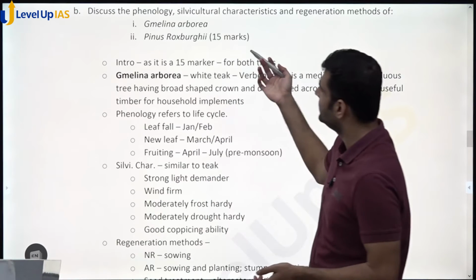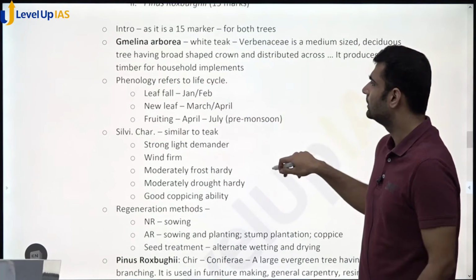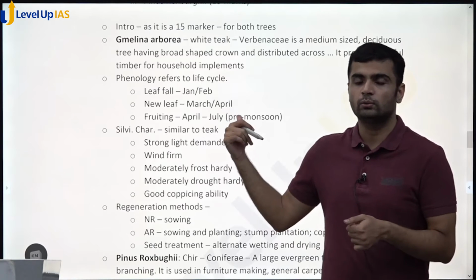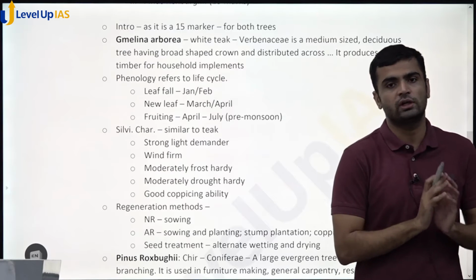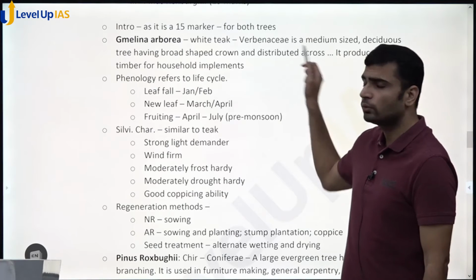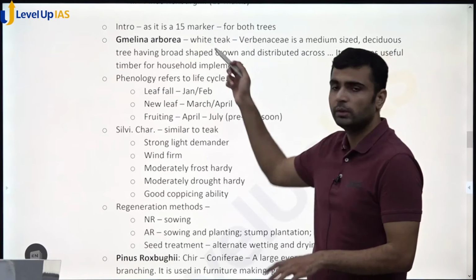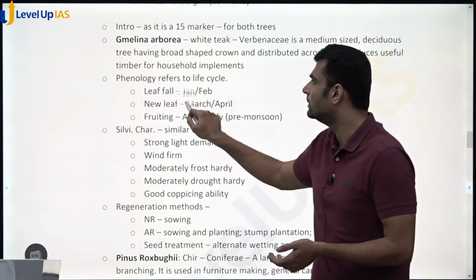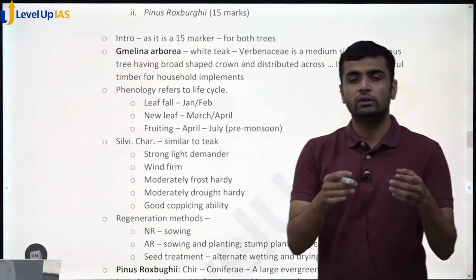Okay, so now this is a 15 marker question. You can introduce both the trees in the beginning. So Melina arborea, white teak, family is Verbenaceae. Again, what you show here is that I know things. I am not just somebody who did not study for this examination, and I am not taking this lightly. If you write a family name, then the examiner knows that you know your stuff. So write it. Common name also you can write, or rather you should write, and this name is already given. Again, make this italics if you are typing, and underline it when you are writing on the page.